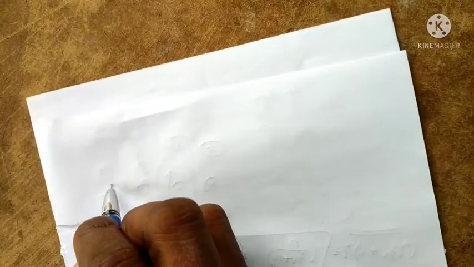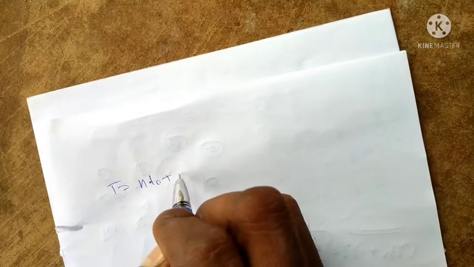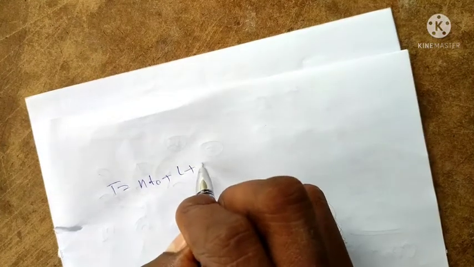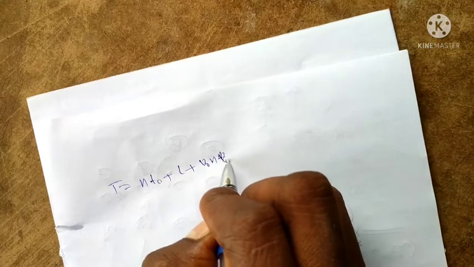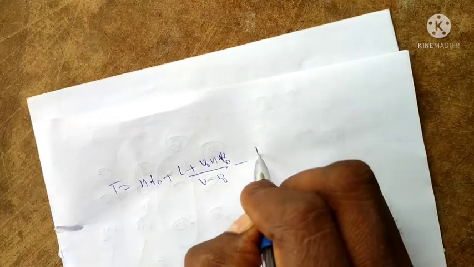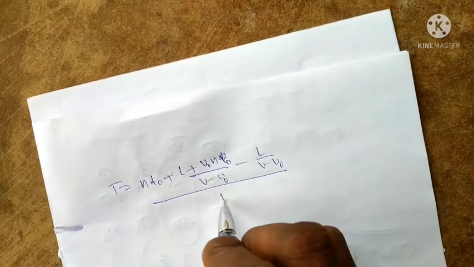From this equation, finally t is equal to n t naught plus L plus v naught into n into t naught by v minus v naught, minus L by v minus v naught by n.